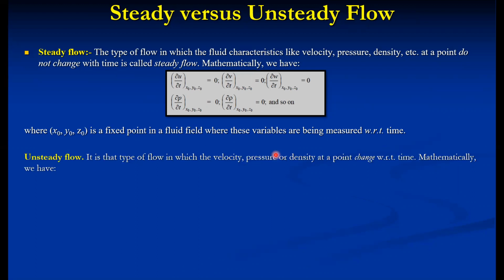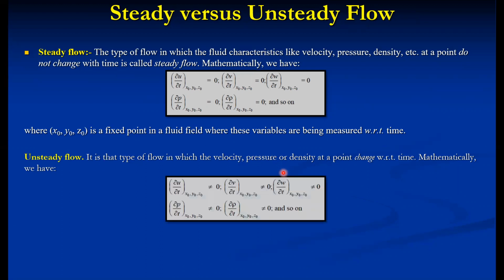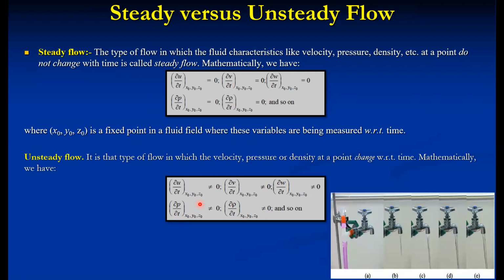Unsteady flow, on the other hand, is a type of flow in which the velocity, pressure, or density at any point changes with respect to time, and mathematically, these derivatives are not equal to 0. Because it varies with respect to time at a particular location, that is at a given point, these parameters are not zero. For example, if we keep on opening the tap, the water flow rate continuously increases from A towards C. This is a transient process, so this type of flow we can call unsteady flow.